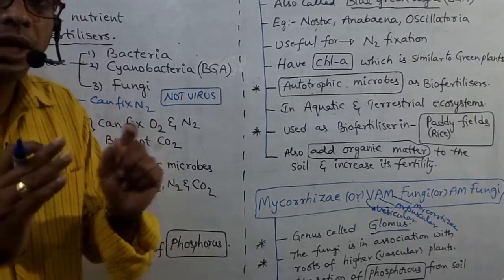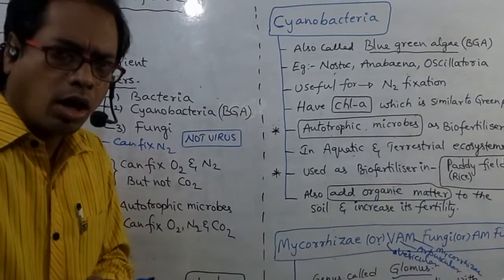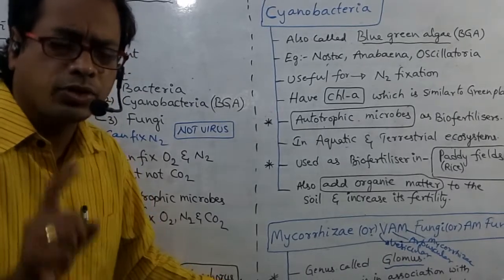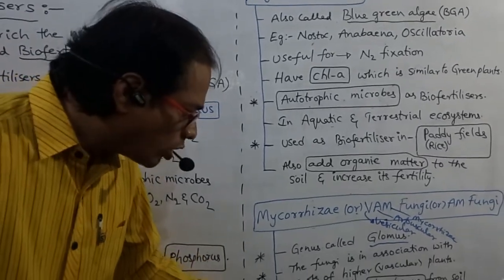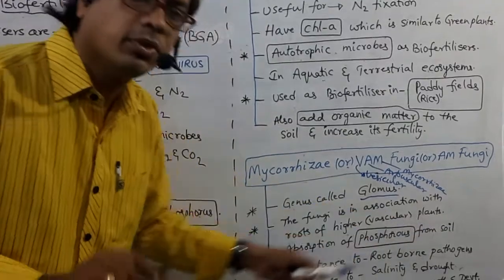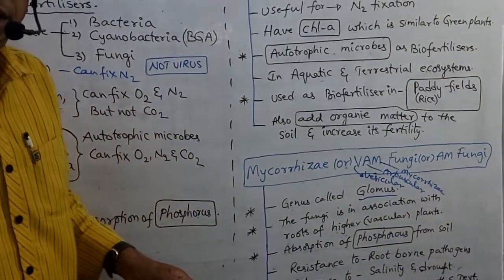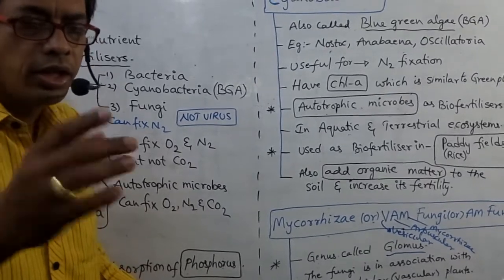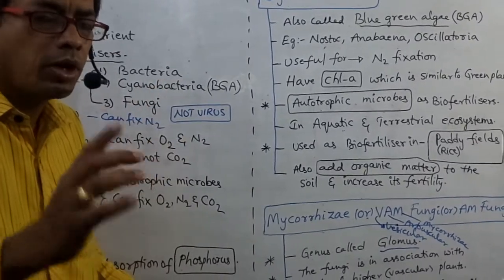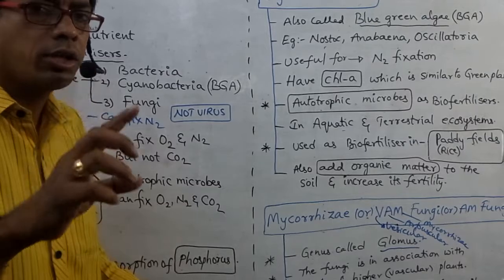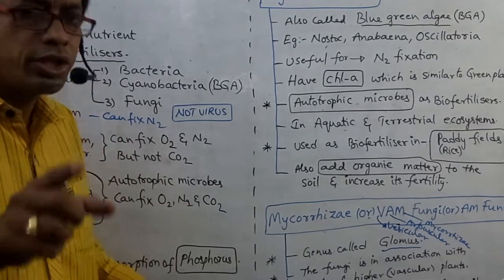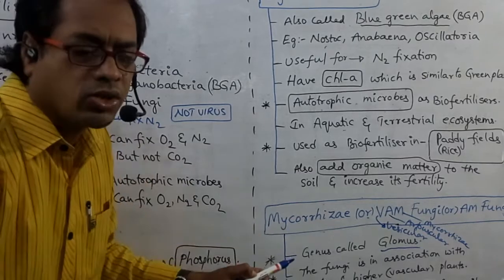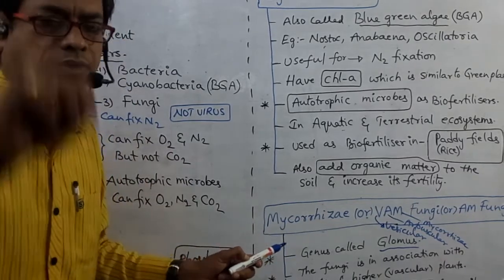This is the only biofertilizer useful to absorb phosphorus from the soil, not nitrogen. Try to remember, my dear students. Don't say nitrogen. Remaining organisms are useful to fix nitrogen. This is the only organism to absorb phosphorus from the soil, not from atmosphere.